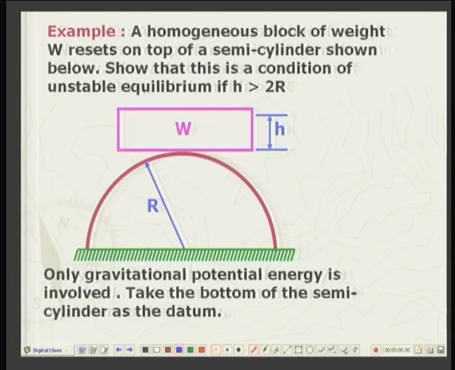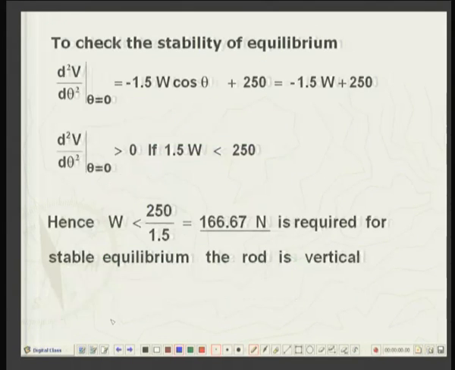We will work with the potential energy and we will treat this level, this ground level, as our datum for potential energy. That is, the potential energy of the block will be measured with respect to, or the height of the CG of this block will be measured with respect to this floor on which this dome is fixed. Okay. So, as usual, we will disturb the system through an angle theta.